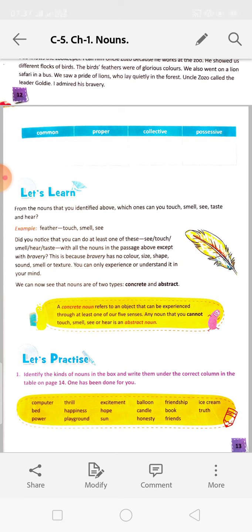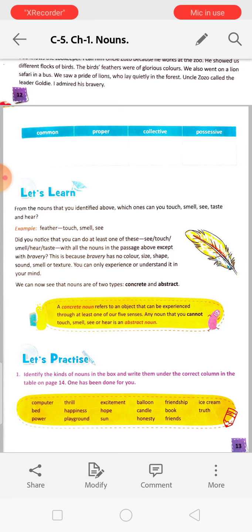With all the nouns in the passage above except bravery. Bravery is a noun but we cannot touch it. Isn't it? This is because bravery has no color, size, shape, sound, smell, or texture.